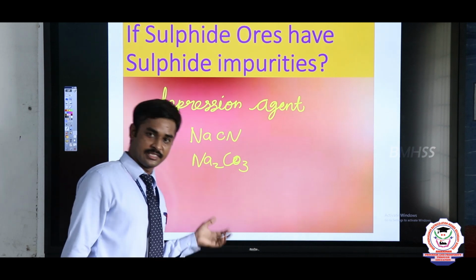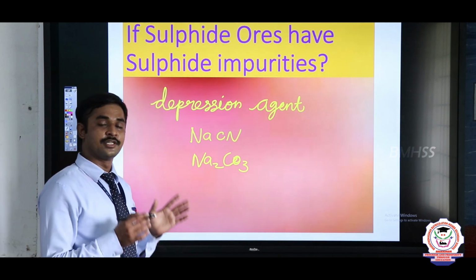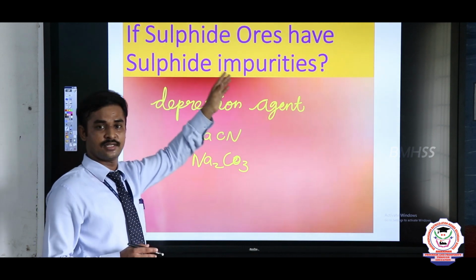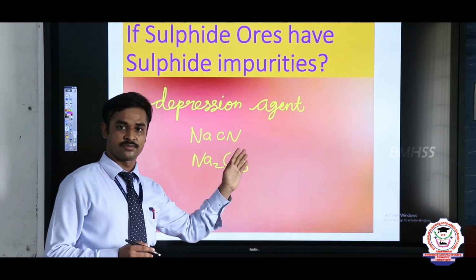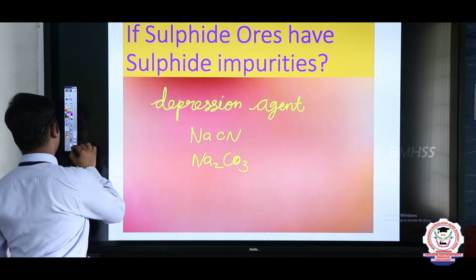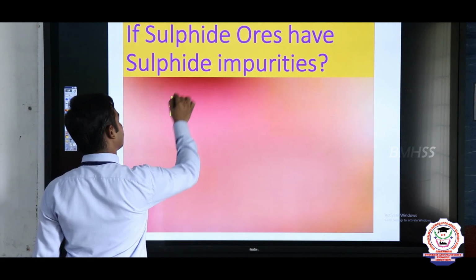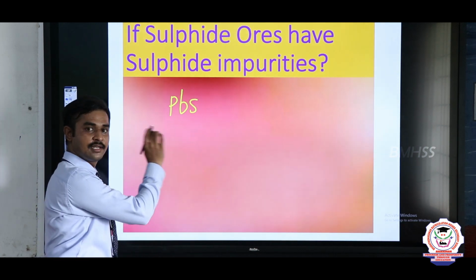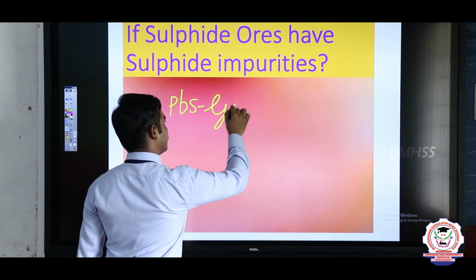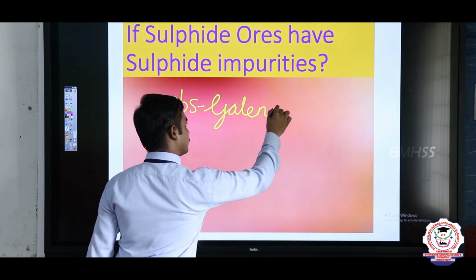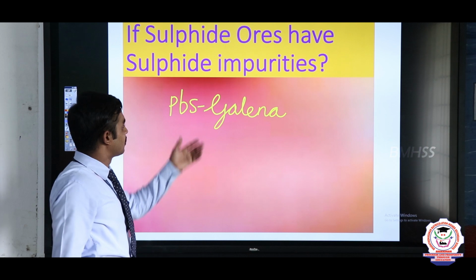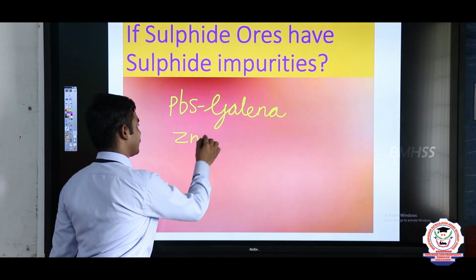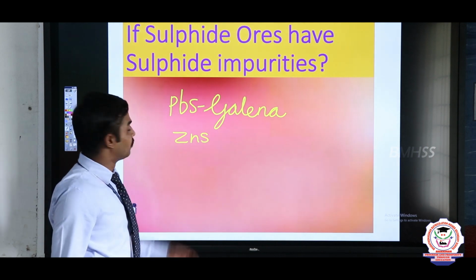When we use the depression agent, it reduces the impurity containing the sulfides and it helps to collect our main ore, the sulfide ore. For example, when we get galena, that is PbS, lead sulfide, and when we concentrate the ore galena, additionally it has ZnS, zinc sulfide.